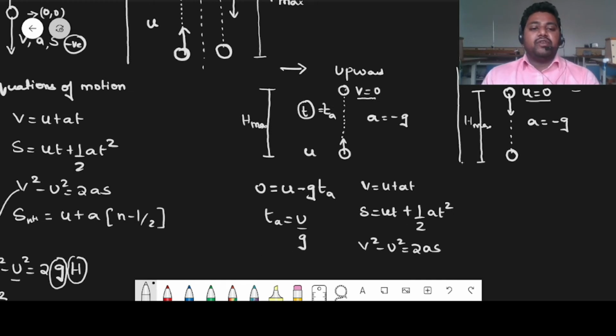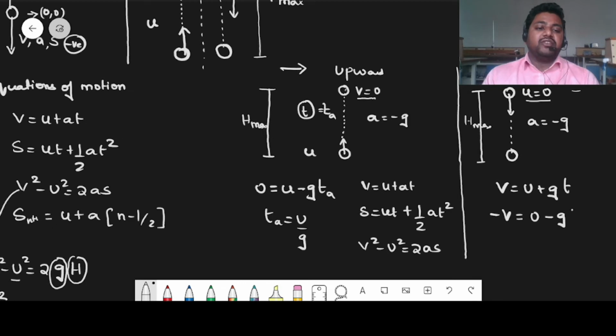In the same way, if you substitute in the downward motion, you can write v is equal to u plus gt. Since the final velocity is going to be negative and initial velocity is 0, minus gt, you get v is equal to gt.